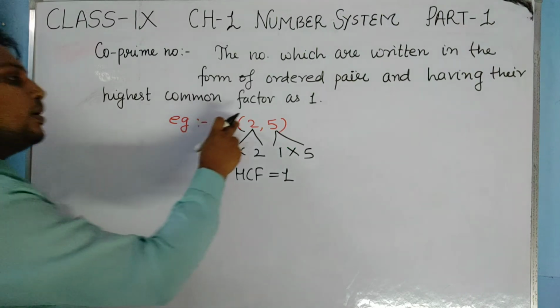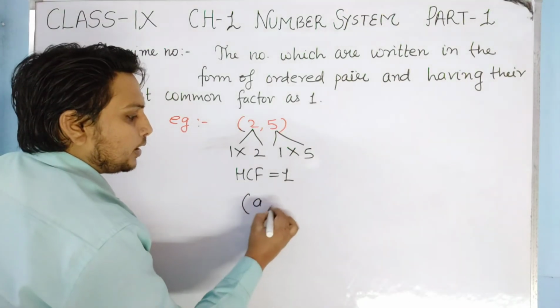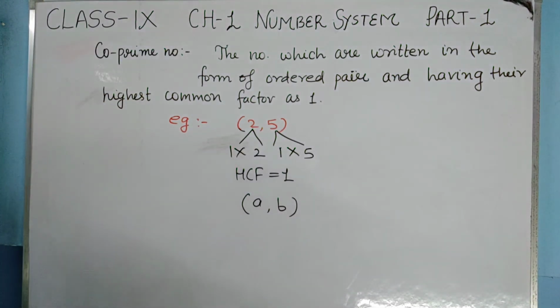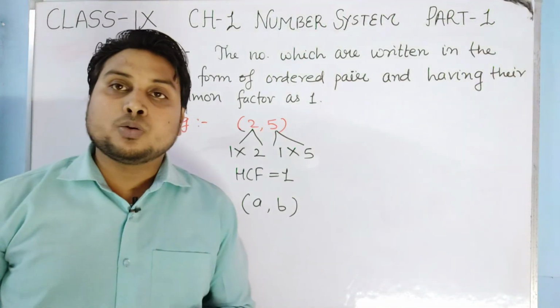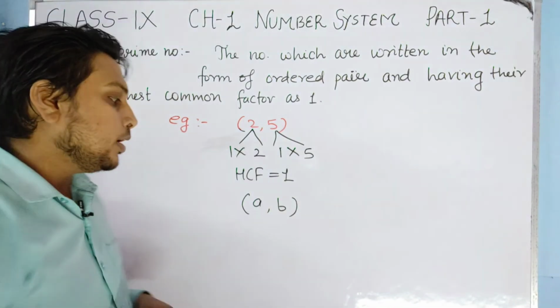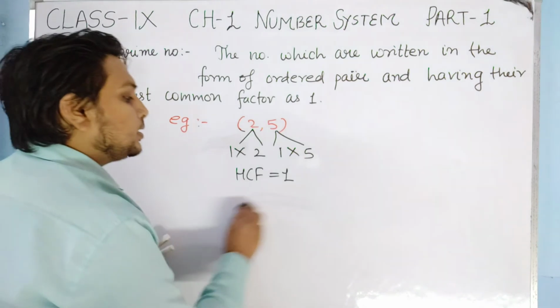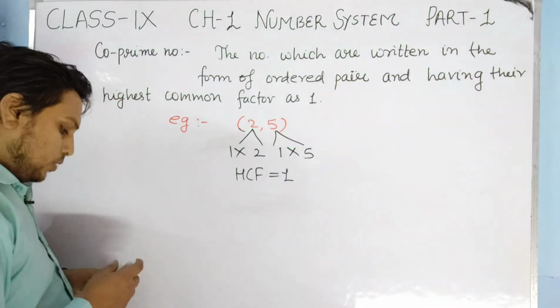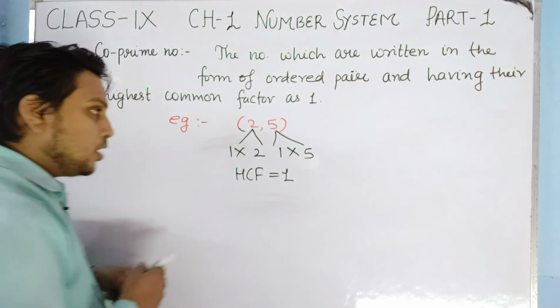And when a number is written in brackets like this, this form of representation is known as an ordered pair. So basically the pair 2, 5 is written as an ordered pair. This representation is known as an ordered pair.